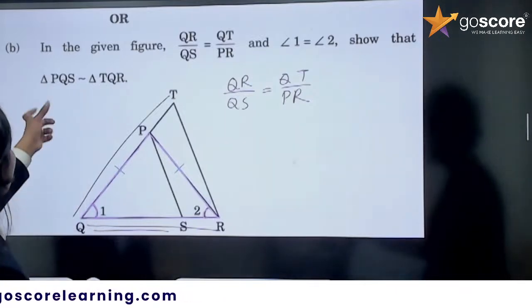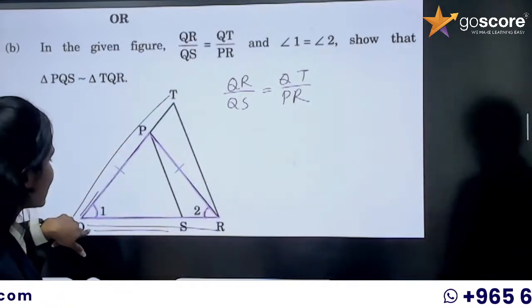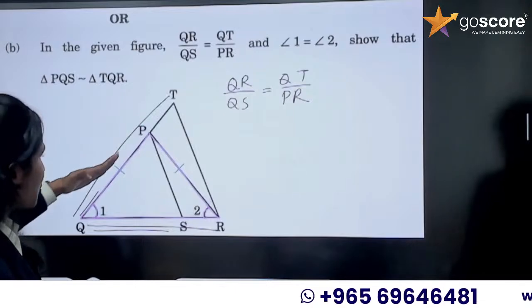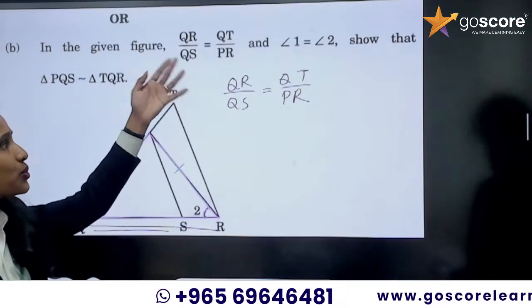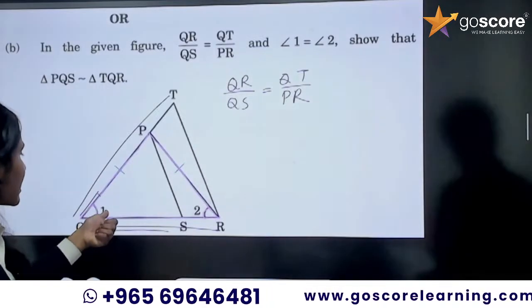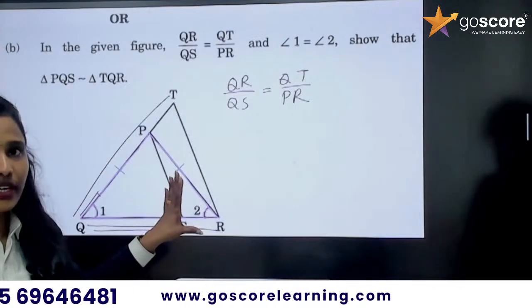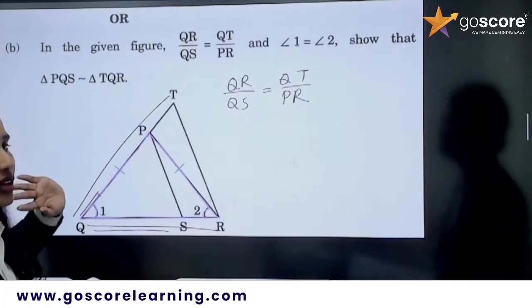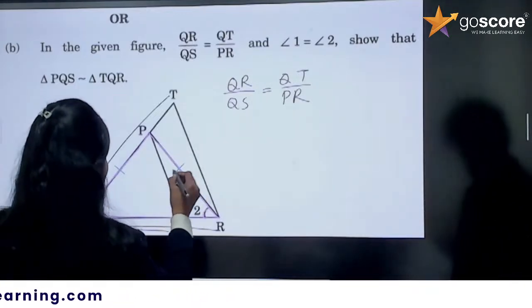Which similarity we need to prove? Triangle PQS similar to triangle TQR. So PQS and TQR. So we need to get the QP. That means QT by QP. Then we can simply say two sides are proportional and this angle 1 is common to these two triangles, right? So they are not giving QP by QT or QT by QP.